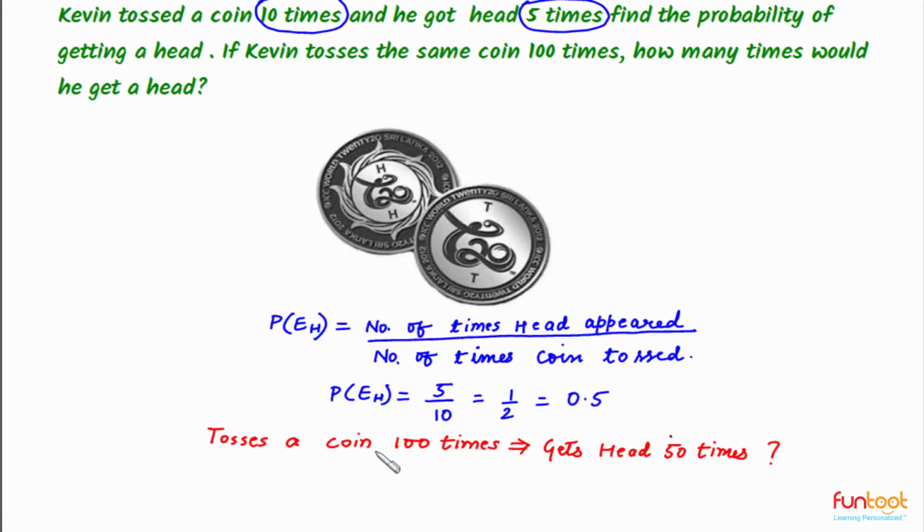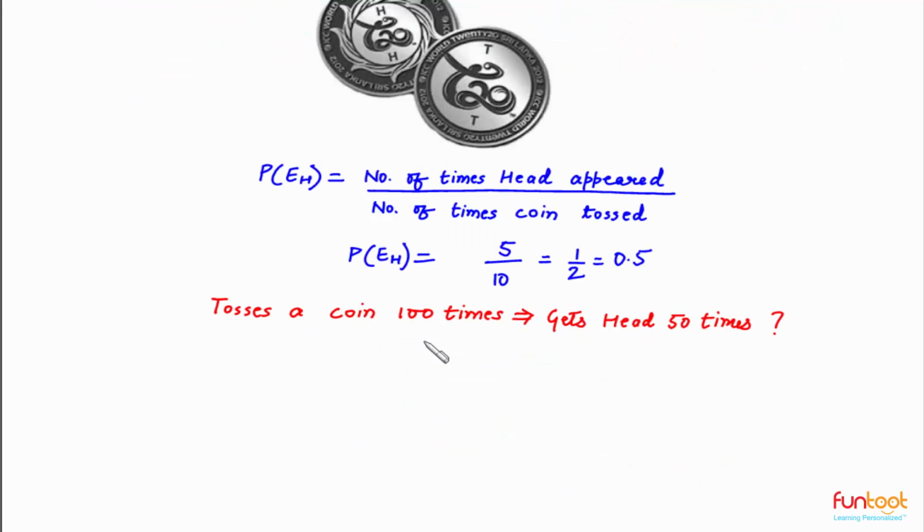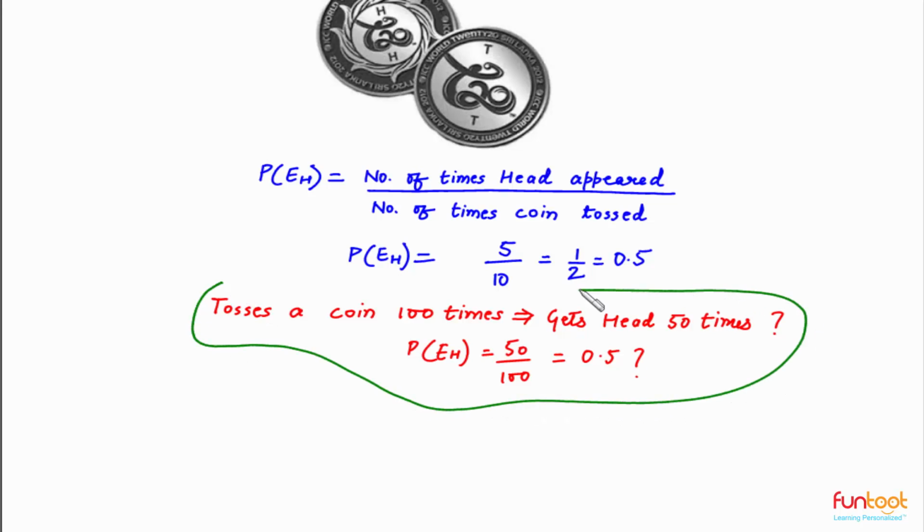From here, can we say that if Kevin tosses a coin 100 times, he will get head 50 times? And probability of EH is equal to 50 by 100 equal to 0.5. Is this possible?